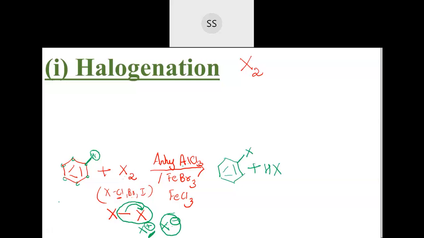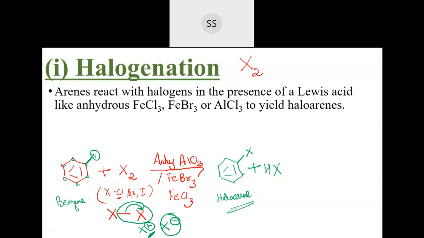So we took benzene, we made it react with halogen, and this compound is called halobenzene, or generally they are also called haloarenes, because I said aromatic compounds are also called arenes. In the presence of these catalysts, the reaction takes place. So generally you can write down: arenes react with halogen in the presence of these catalysts to yield haloarenes. Then I will take a particular example. So this is the general reaction.